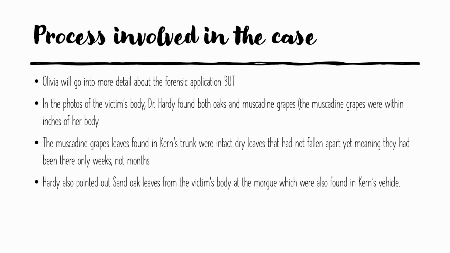And so the muscadine grapes that were found in his trunk were intact dry leaves that had not fallen apart yet, meaning that they had been there only weeks, not months. And so that's kind of what tied Kern into the murder. And then Hardy pointed out at the morgue that there were sand oak leaves on her body, and that was also found in Kern's vehicle. So he used this forensic evidence of the biology of the trees and the grapes to figure out if Kern was the suspect or not.